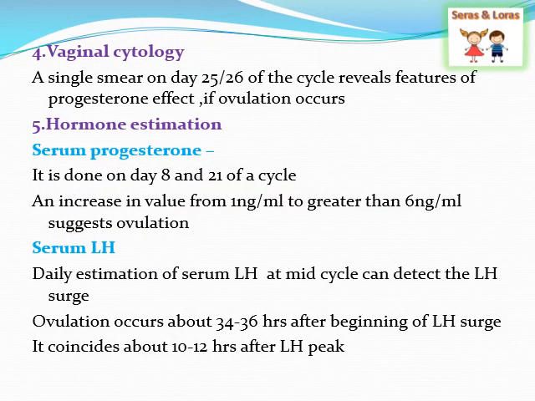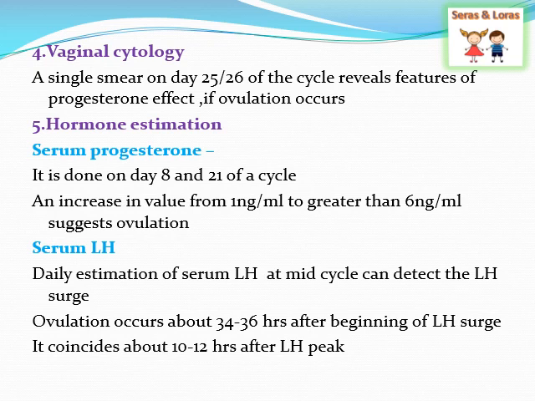So here we are seeing the vaginal cytology. In this, vaginal discharge is taken through a smear test during the 25th or 26th day of the cycle, and it reveals the features of progesterone effect if ovulation happens. So if the person is not ovulating, the progesterone effect will not be seen in the smear.